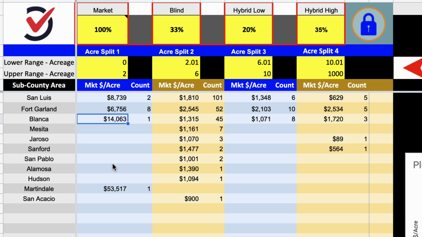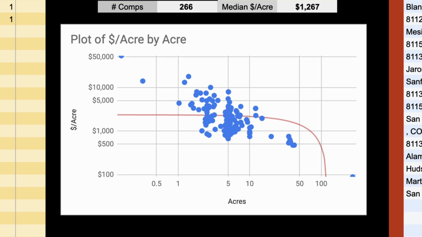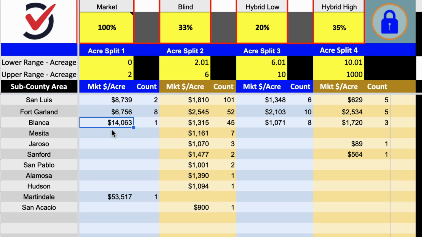Or it could just be an outlier property that just happened to sell for a lot. And based on this chart, it doesn't look like there's any crazy outliers, but again, it's just one comp, and one comp usually is not enough to make a really solid decision based on. But whatever data you've plugged into the system, it's just going to outline really clearly how many comps there are, and the market values in each section that you set up.